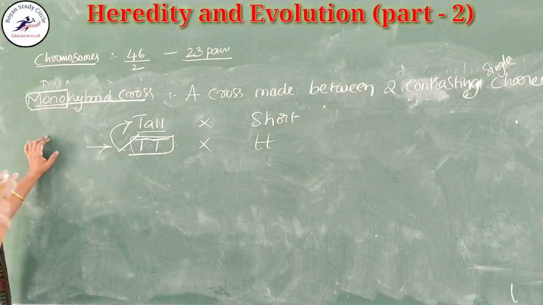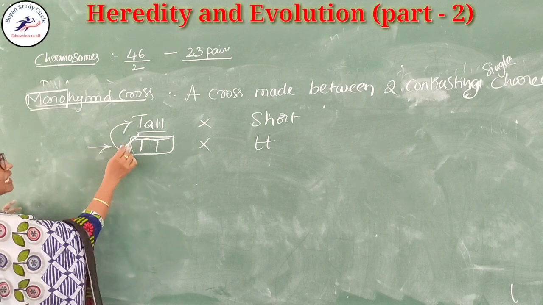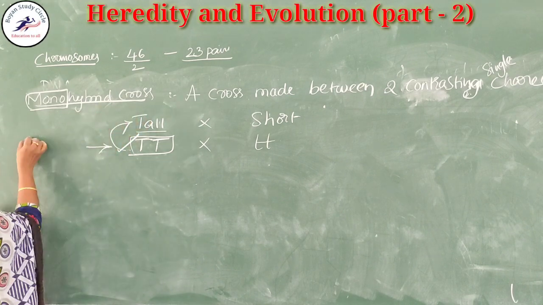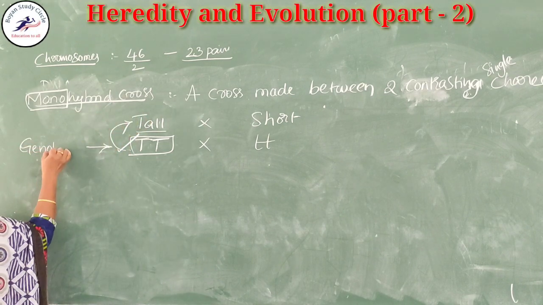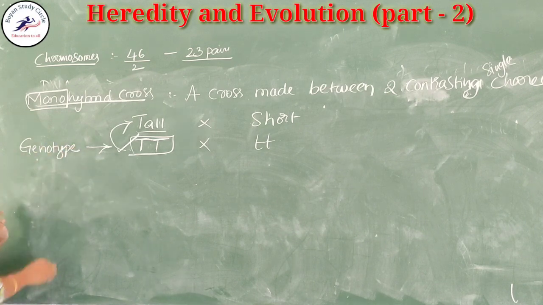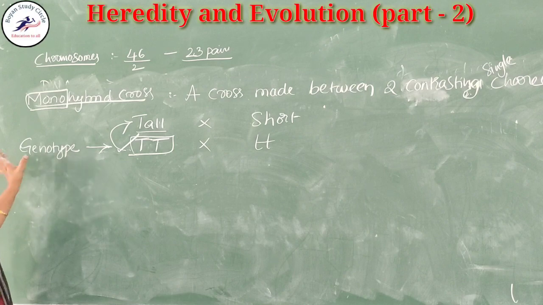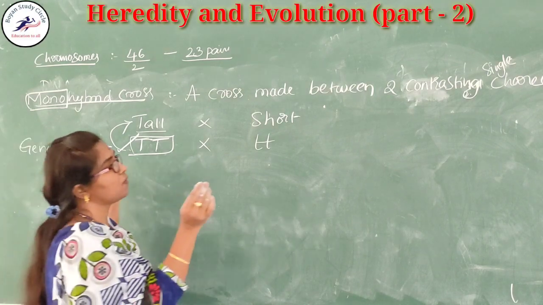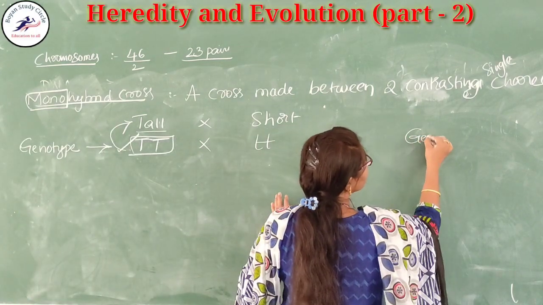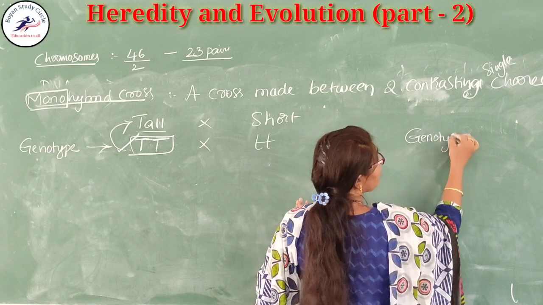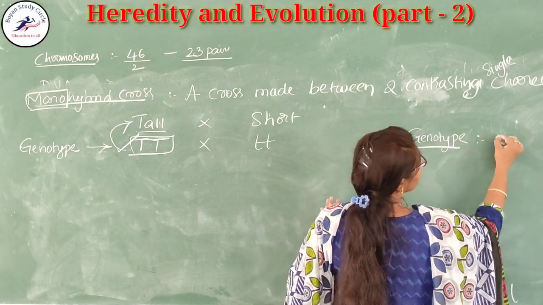Here the scientists also did it like this. Alphabets are taken. This alphabetical expression of a character is called the genotype. Again, two new words are coming here. What is that? Genotype. What is meant by the genotype here? That is the expression of a character.